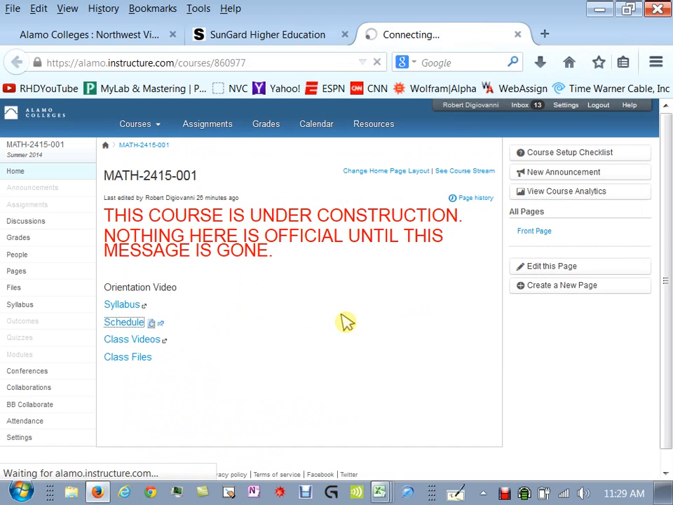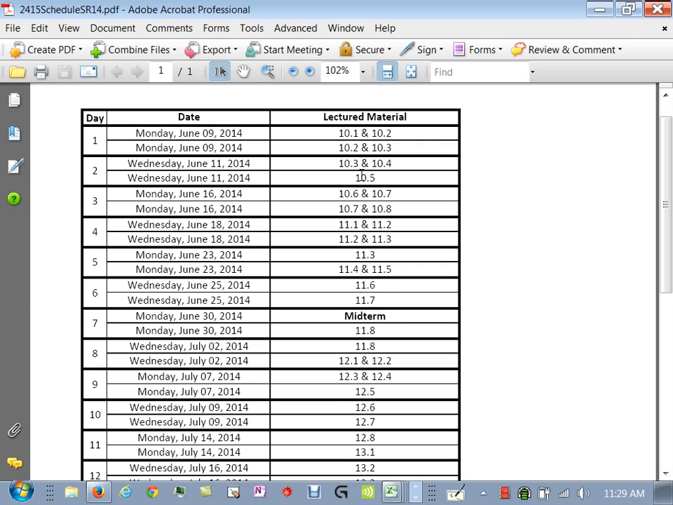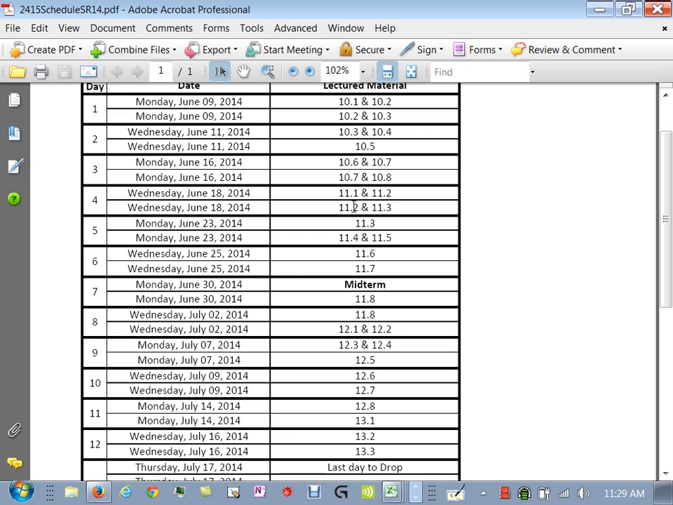Here's your schedule. If you click on that, it should download to your computer, and let me open that up. This just lays out what we're going to do each day. So on Monday, June 9th, we're going to cover 1, 2, 3 sections, well, at least 2.5, and then we'll continue, and we keep going down through the sections. And then remember, you only have a midterm and a final, so I'll be giving you quizzes throughout these days.